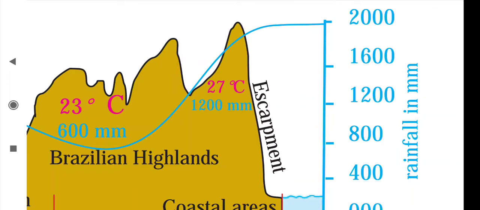So the east side of the great escarpment receives heavy rainfall, and this is the windward side, and the leeward side is the further side. Just imagine one mountain.